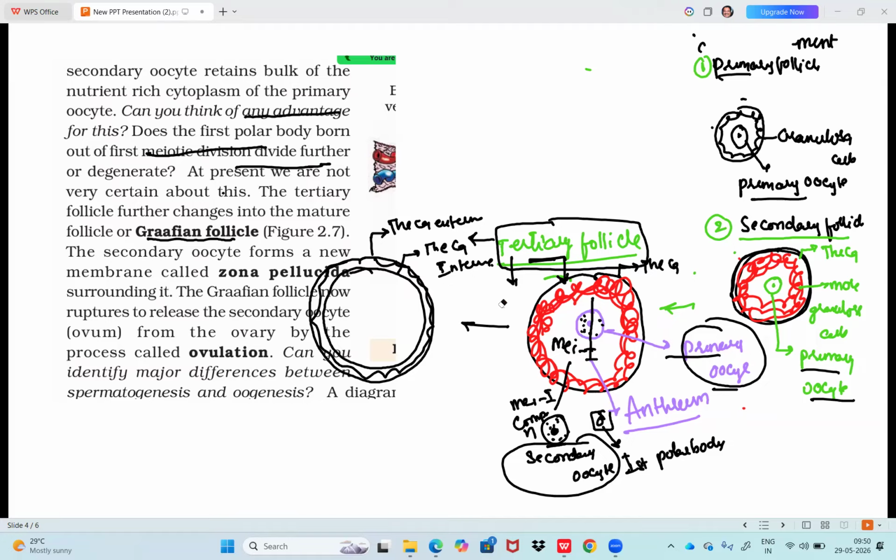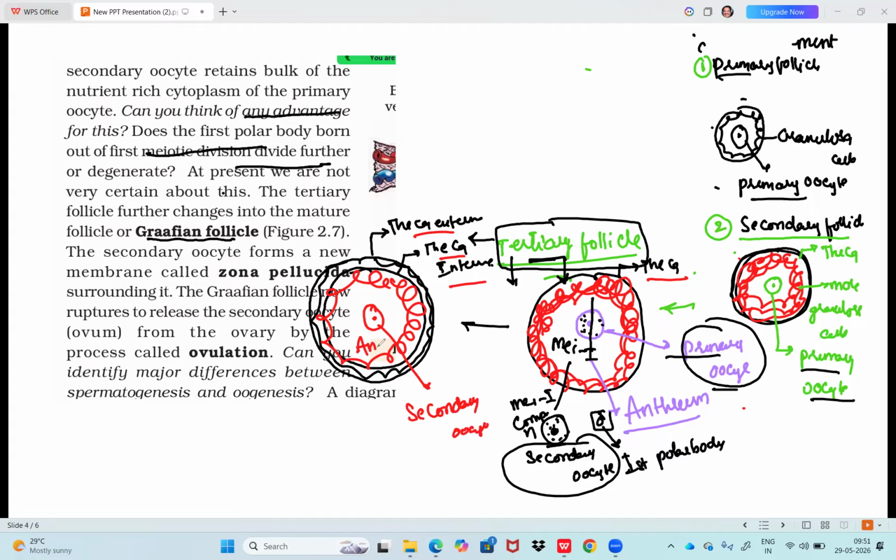At least I have to complete the other form of tertiary follicle. Let me complete that process. As I said to you, tertiary follicle changes: first, theca is transformed into theca externa and theca interna. Granulosa cells, as usual, we have to draw. Now I have to draw secondary oocyte, isn't it? Because in tertiary follicle, meiosis 1 is completed, meiosis 2 results in what? Secondary oocyte.